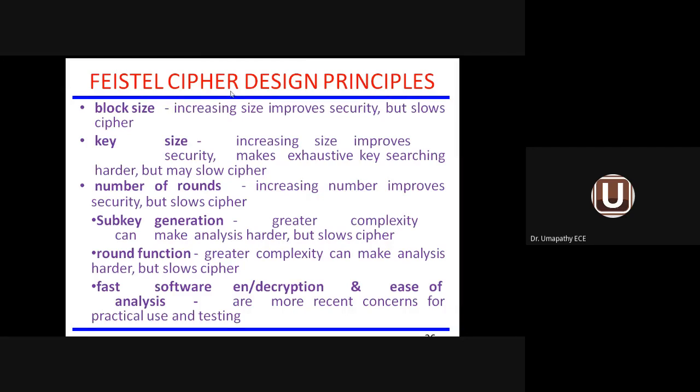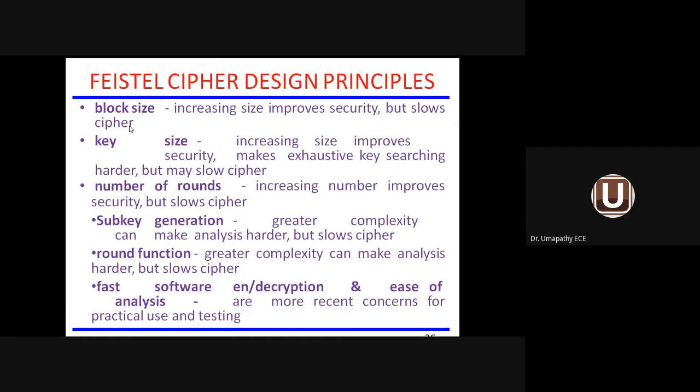Block size. The Feistel cipher design principle is given here. If the block size is increased, security will be better, but speed will come down. Suppose we are increasing the key size, security will be better, but the speed of the cipher will come down. Number of rounds also, subkey generation, round function, fast software encryption and ease of analysis. By increasing these parameters, what are the parameters? Size of the block, size of the key, number of rounds you are doing the permutation, subkey generation, round function, fast software.